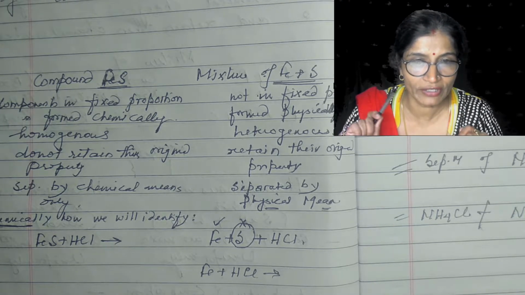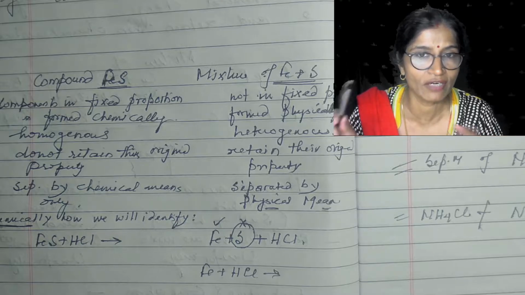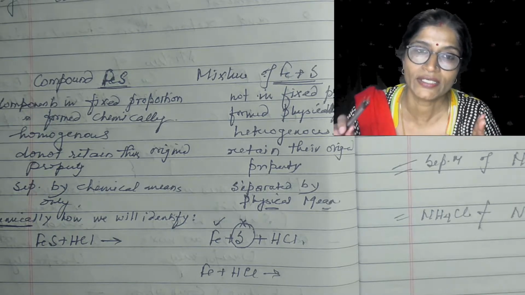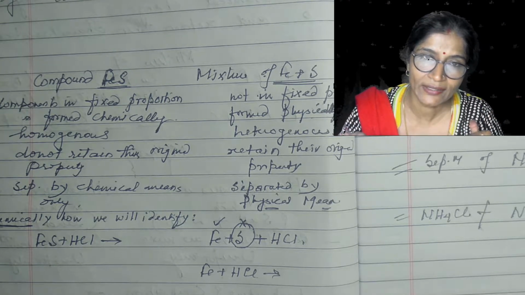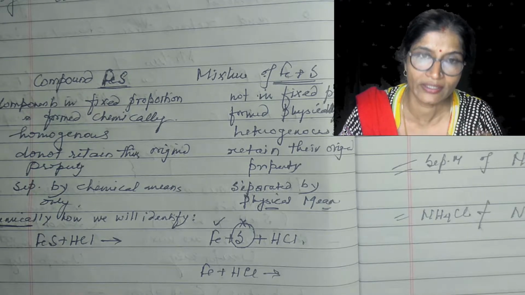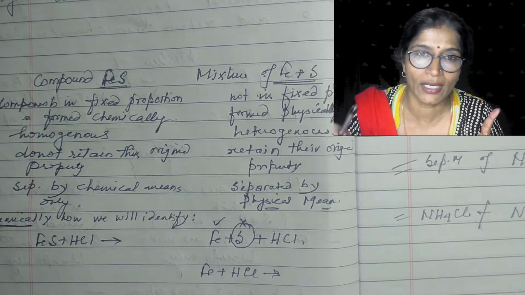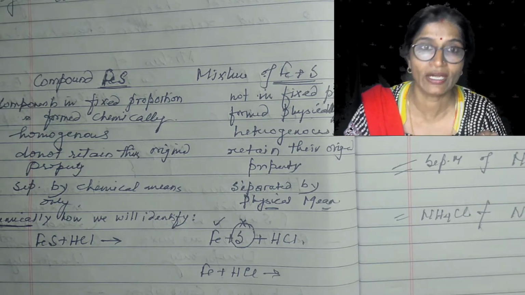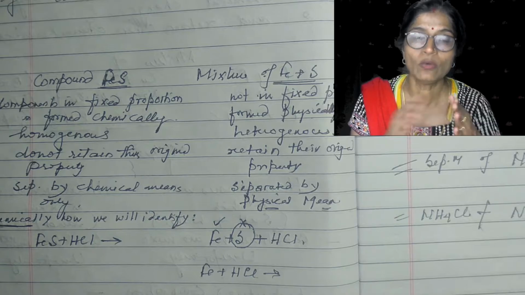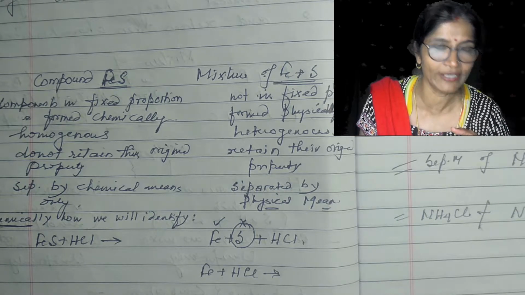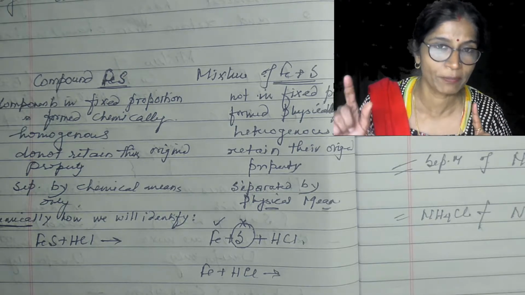You can prove it: iron mixed with sulfur is a mixture, but when the mixture of iron and sulfur is heated, it becomes iron sulfide. It is a compound. Okay. First thing is that iron and sulfur in a mixture can be mixed in any proportion, and you mix it just by your hand. Physically it will form a mixture. But the compound of iron and sulfur, iron sulfide, is formed when a mixture of iron and sulfur is heated. It means it is prepared chemically.